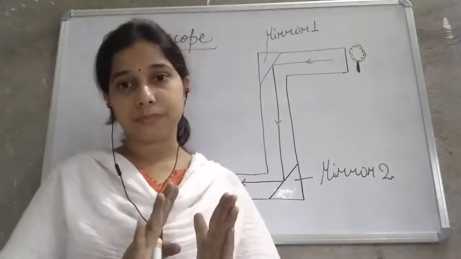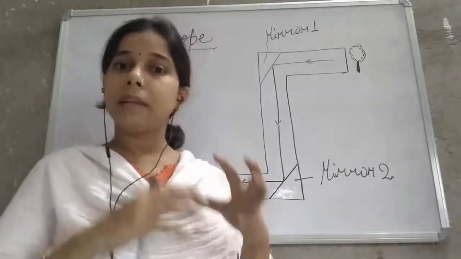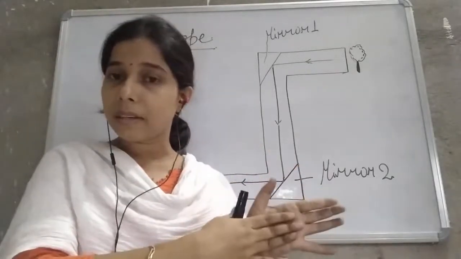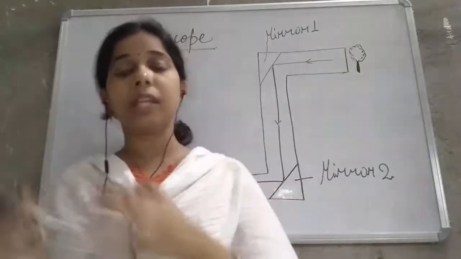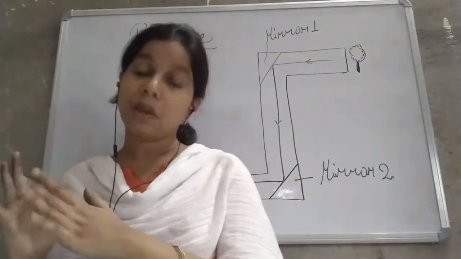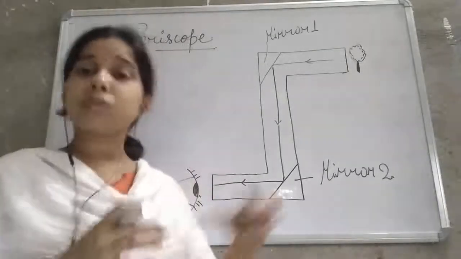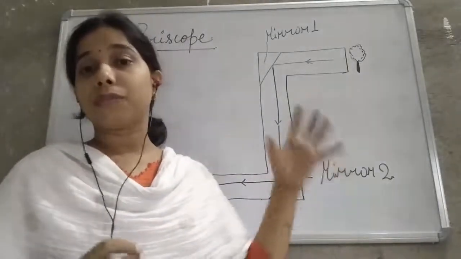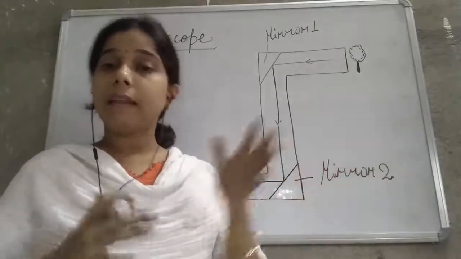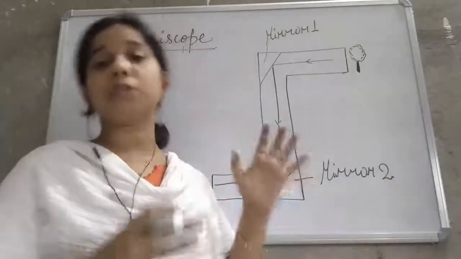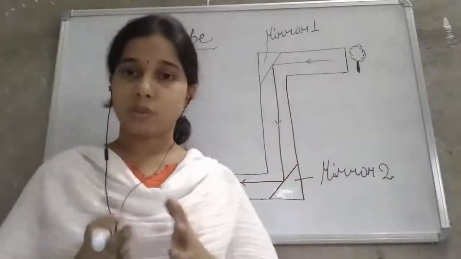That is why the image can be obtained on the screen in a real image, and in a virtual image it cannot be obtained. We can also say that the light rays which pass through the screen form the real image, and the light which does not pass through the screen is a virtual image.